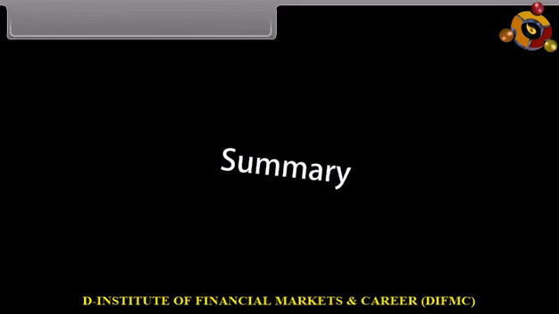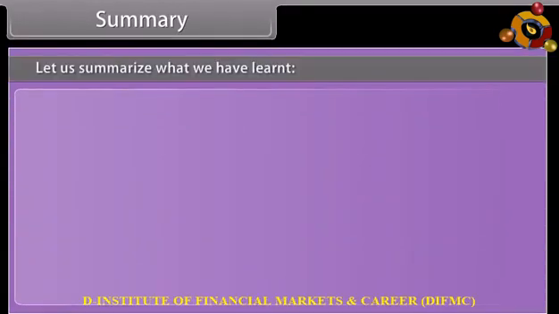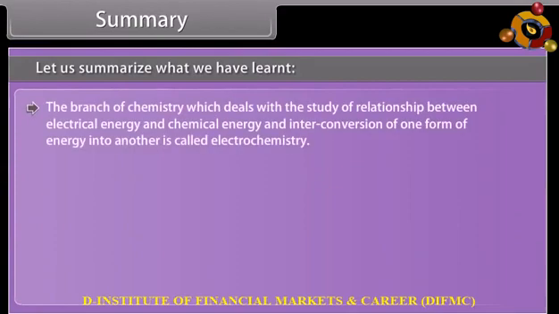Summary. Let us summarize what we have learnt. The branch of chemistry which deals with the study of the relationship between electrical energy and chemical energy and the interconversion of one form of energy into another is called electrochemistry.